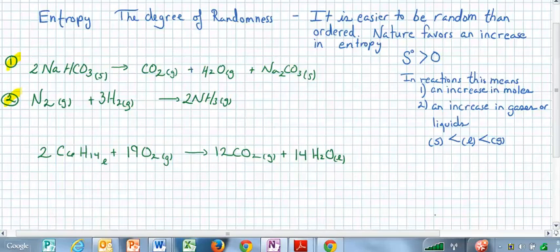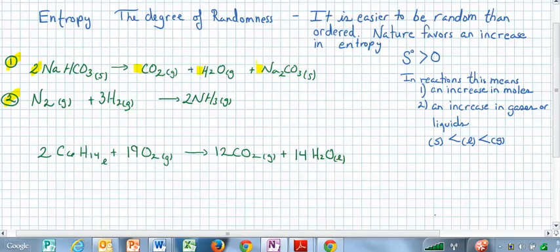What we're going to do is take a look at just the number of moles. If you're producing more stuff, there's more ways to order that, and therefore it's more random by nature. So we're going from 2 moles to 3 moles.